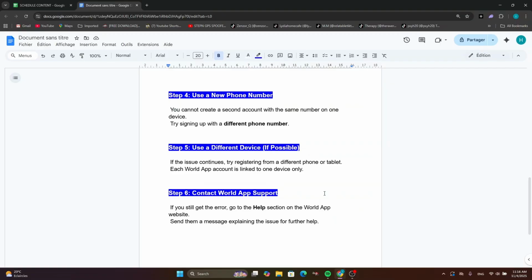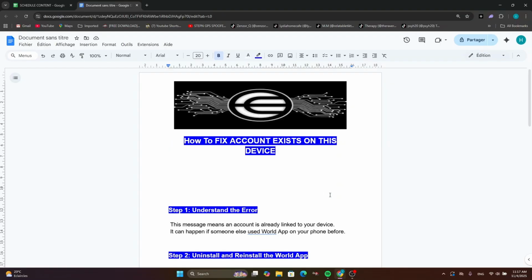Finally, contact Word app support. So if you still get the error, go to the help section on the Word app website and send them a message explaining the issue for further help. And this is how to fix account exists on this device.